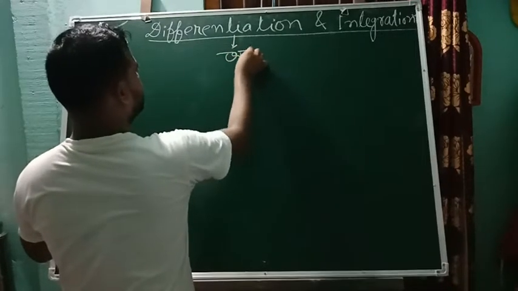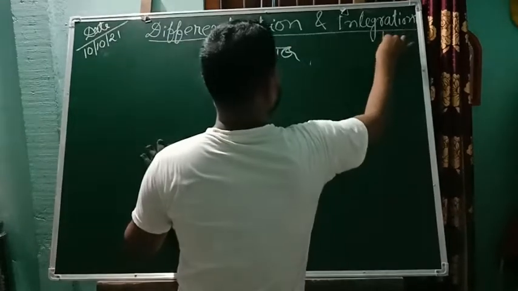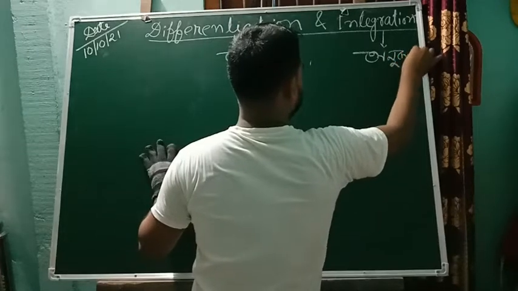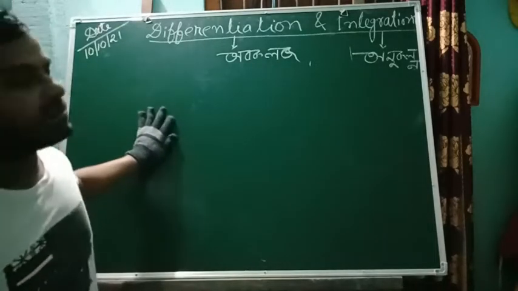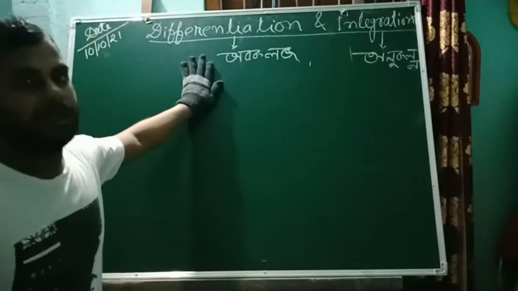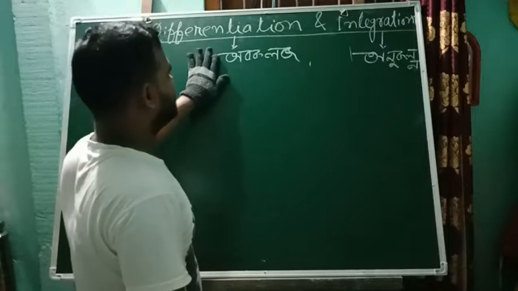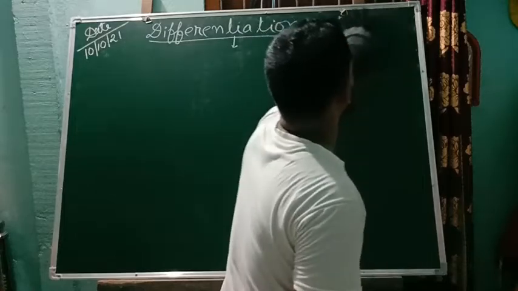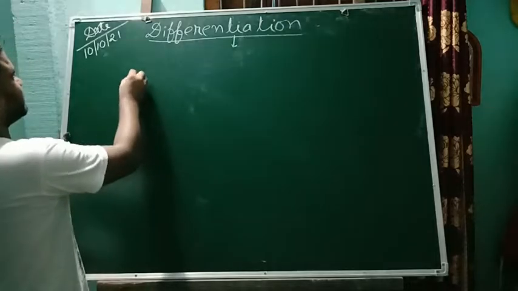For Assamese medium it is apocalypse, and integration it is anukalam. Okay. So these terms only have written. Now everything will be written, most of the things in English, and whatever things are needed we will discuss in Assamese also. So first we will discuss differentiation. The first formula for differentiation is known to all, I guess.